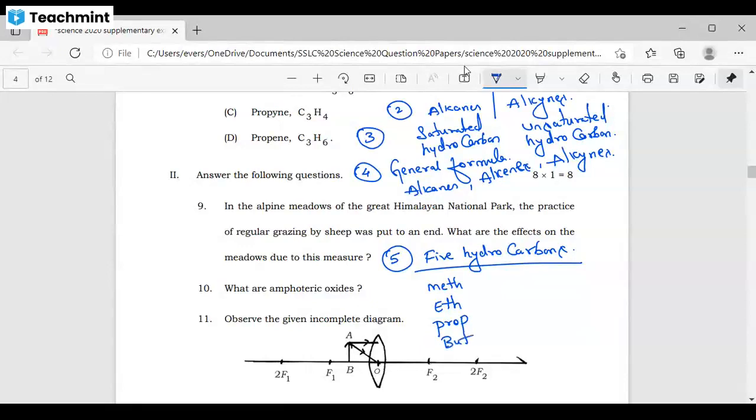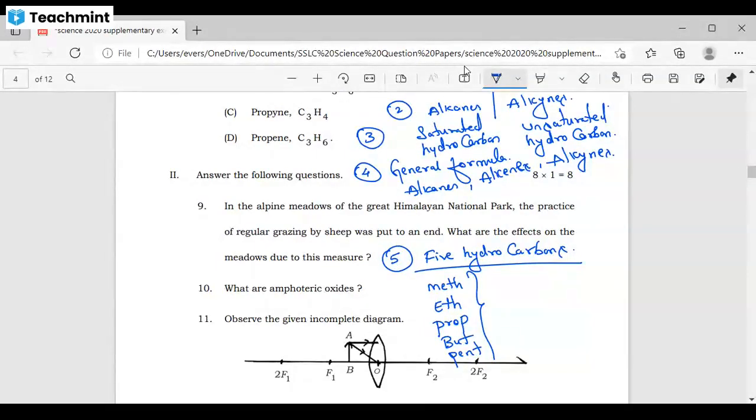But means bite ko. Pent means five fingers. Mitha eating, pani peeing, bite ko paanch ungliyon se. So this is the logic to remember the 5 hydrocarbons: meth, eth, prop, but, pent.